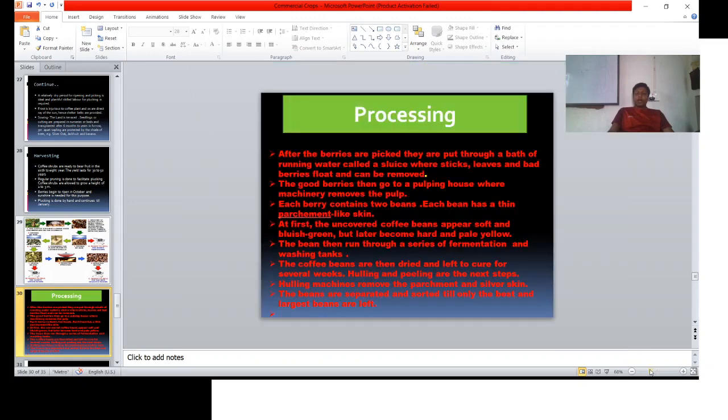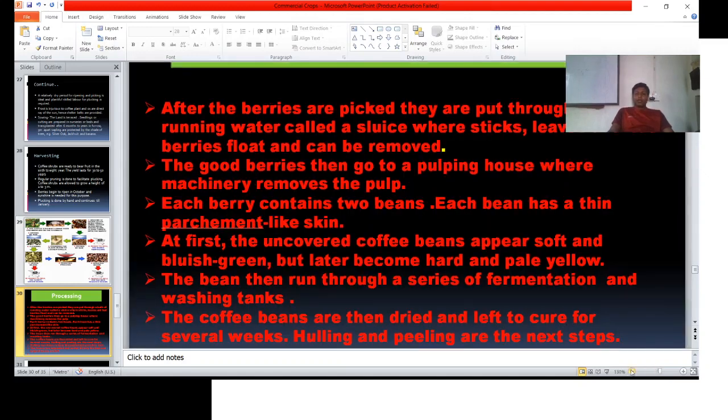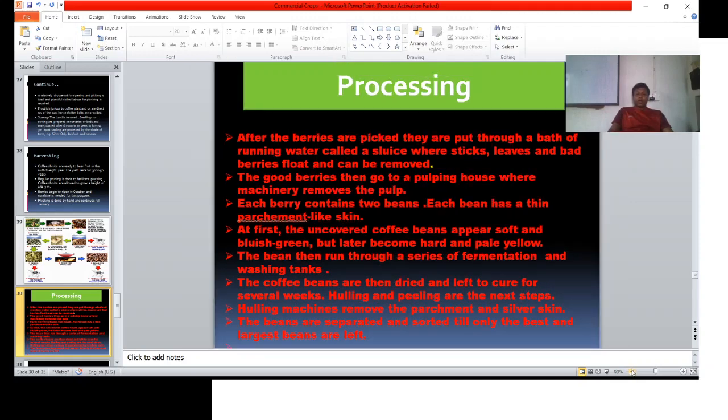Coffee beans are then dried to cure for several weeks. Hulling and peeling are the next steps. After hulling, machines remove the parchment, that is the silver skin, and the beans are separated and sorted until only the best and largest beans are left.